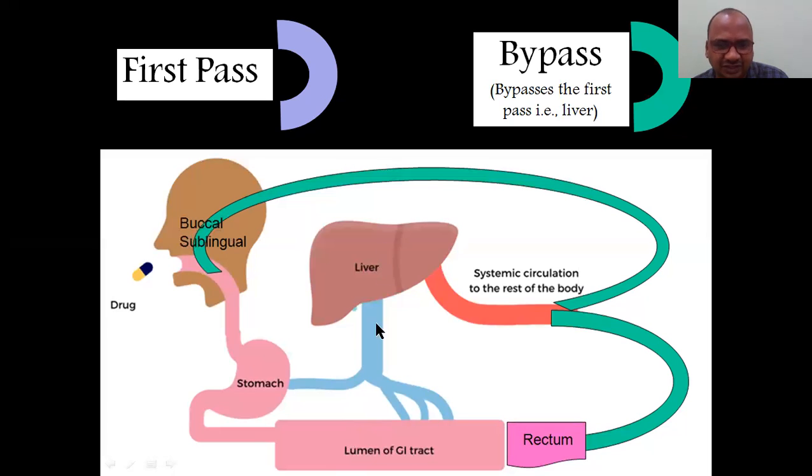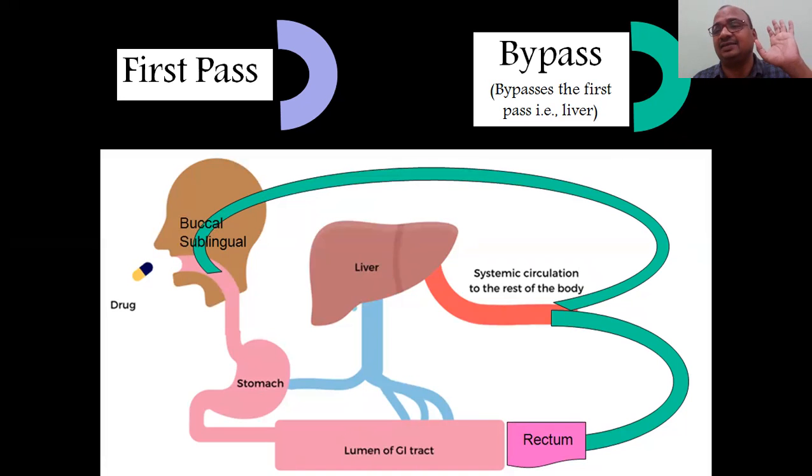Since it is passing first only, first to the liver. Whereas here, bypass is also there. This route: buccal route, sublingual route, buccal tablets, sublingual tablets. That means the blood vessels connected to the buccal cavity, sublingual cavity, oral cavity, not the esophagus, stomach and all, only this buccal part, have a direct connection with the systemic circulation.